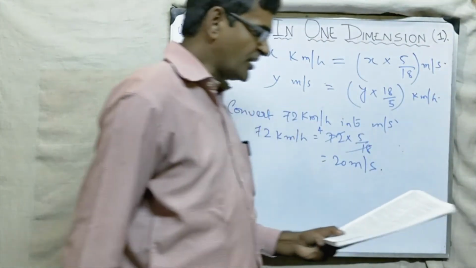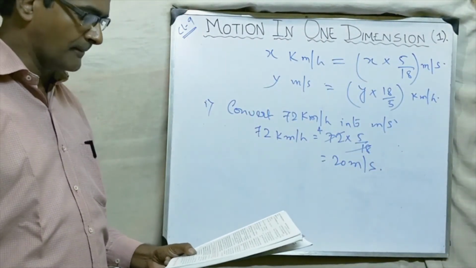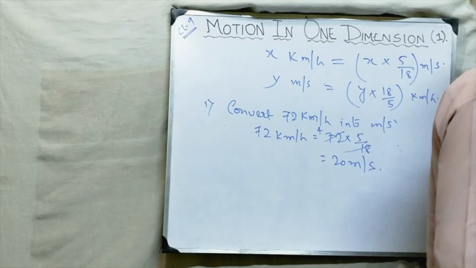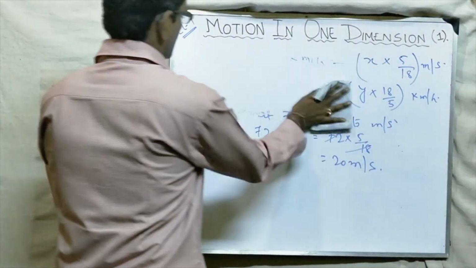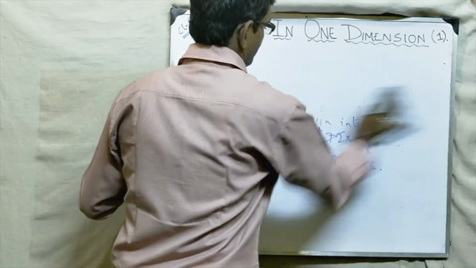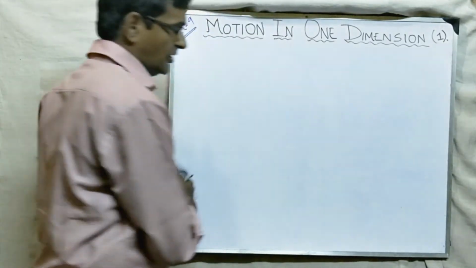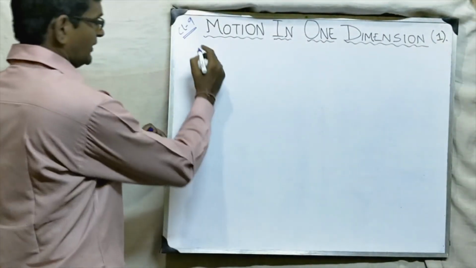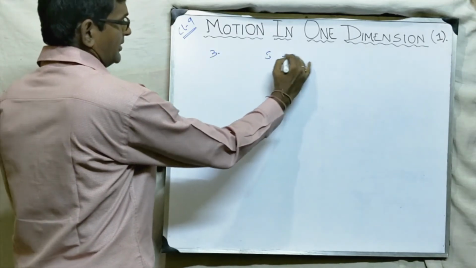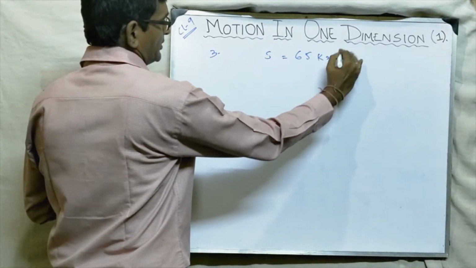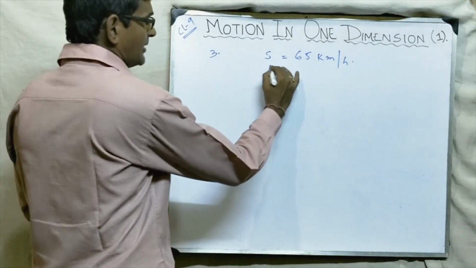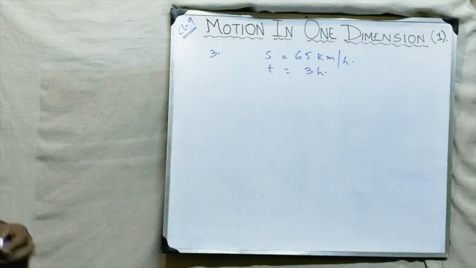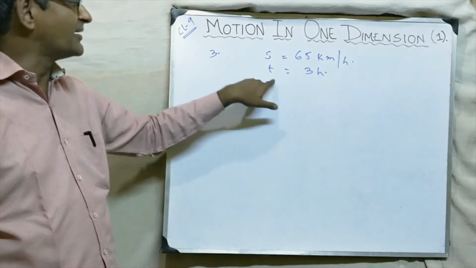A train takes 3 hours to travel from Agra to Delhi with a uniform speed of 65 km per hour. Find the distance. Very, very simple sum. Question number 3 of the Concise Physics book, class 9, ICSE. We are doing the first exercise. So speed of the train is how much? 65 km per hour. And the time taken is how much? 3 hours.